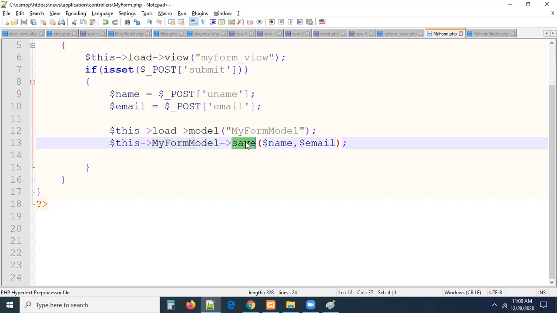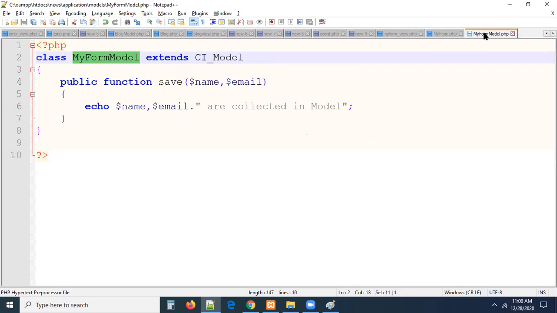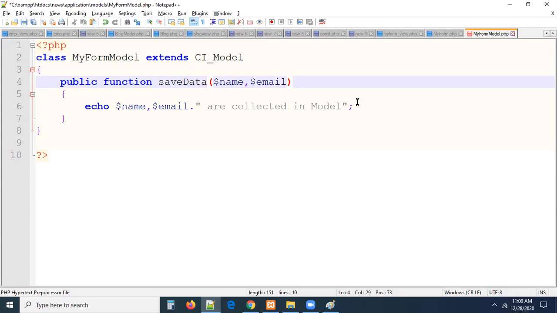In a model, we have a method called save method, or anything like save data. You can take your choice. If the method is save data, you have to name the method the same in the model also. Otherwise, it is going to give you an undefined function error. Whatever method you have in the model, that method should be called like this. This is all about model view architecture communication, guys.